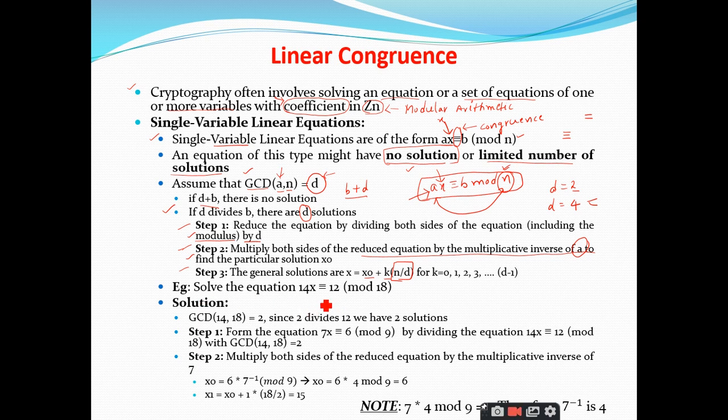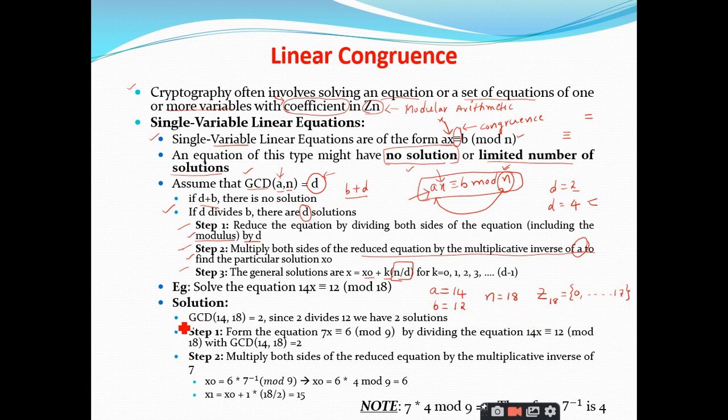So solve the equation 14x congruent 12 mod 18. What is the value of a here? 14, sir. 14. Super. What is the value of b here? 12, sir. 12. What is the value of n? 18, sir. 18. Right. What is the set we have considered here? What is the least residue set? 0 to 17, sir. Z18. Am I right or not? Yes, sir.